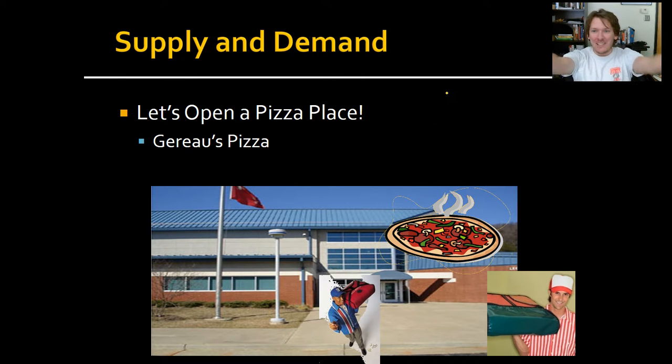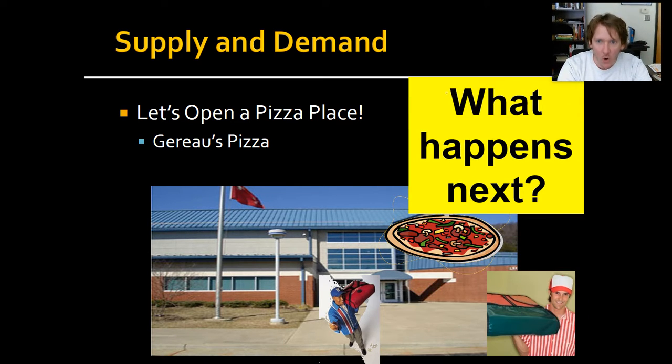Let's open another pizza place. The Giroux Pizza Place. If you're in Virginia, then you probably understand this. But if you're not, just imagine that there's a new pizza place in town. So the supply has gotten even higher. More people. Now, think of yourself real quick. We've increased the supply of pizza. What's going to happen to the price? Yes, good. The price of a pizza will go down.